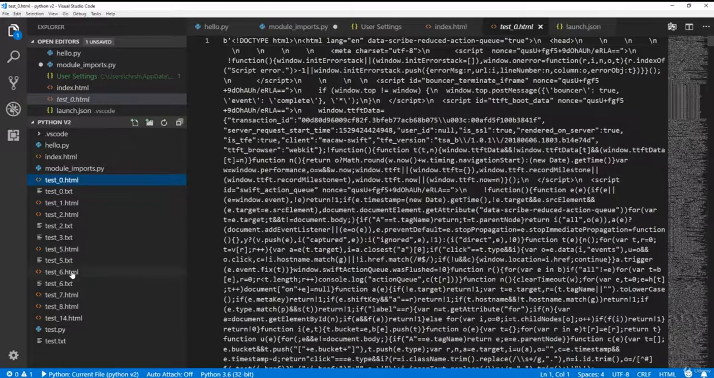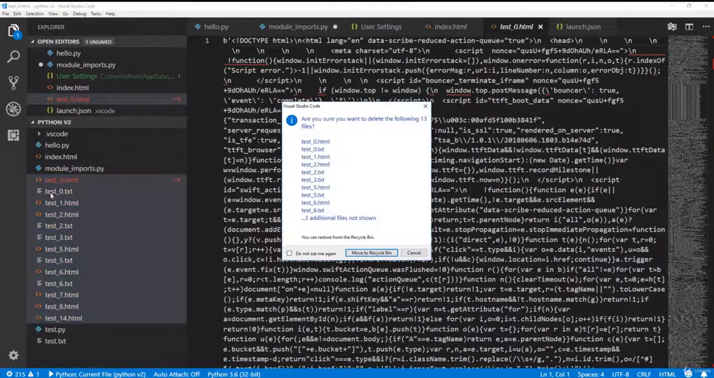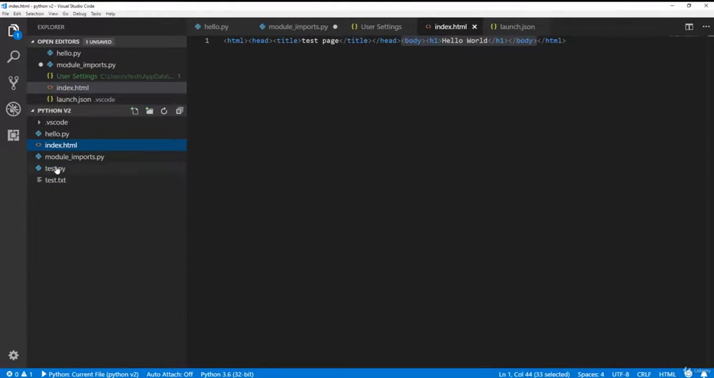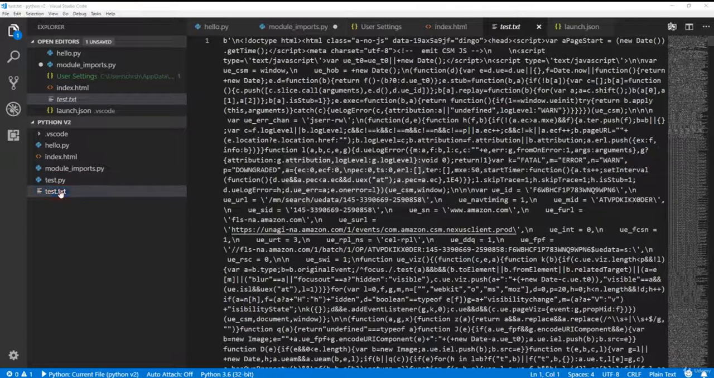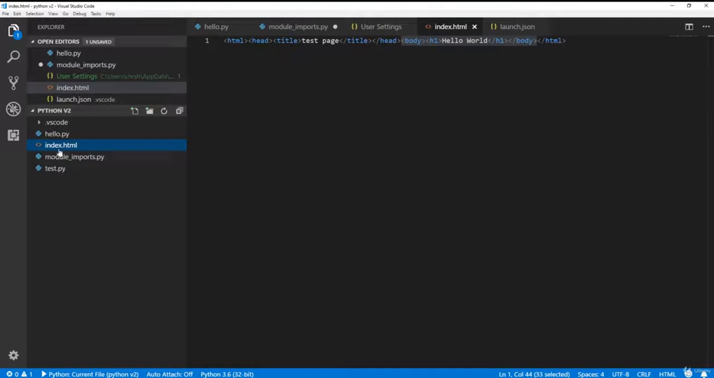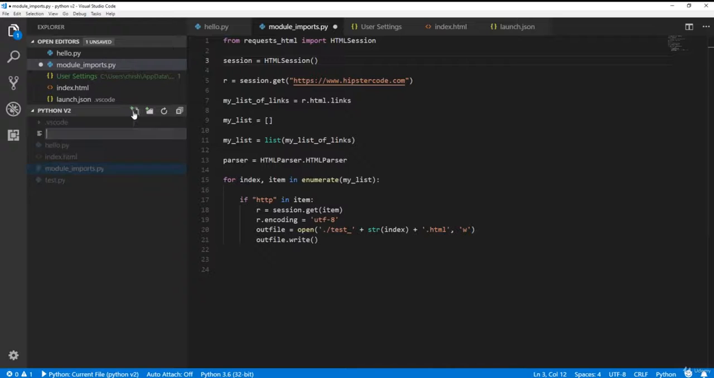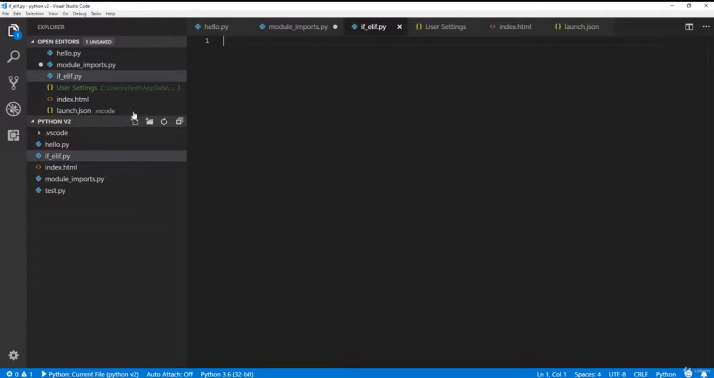I'm going to clean up all these test files here. I don't actually want them cluttering up my workspace, so I'm going to remove those to the recycle bin. I'll get rid of this big text file as well. These are all from the previous videos. We're going to create a new file that we're just going to call if elif.py.